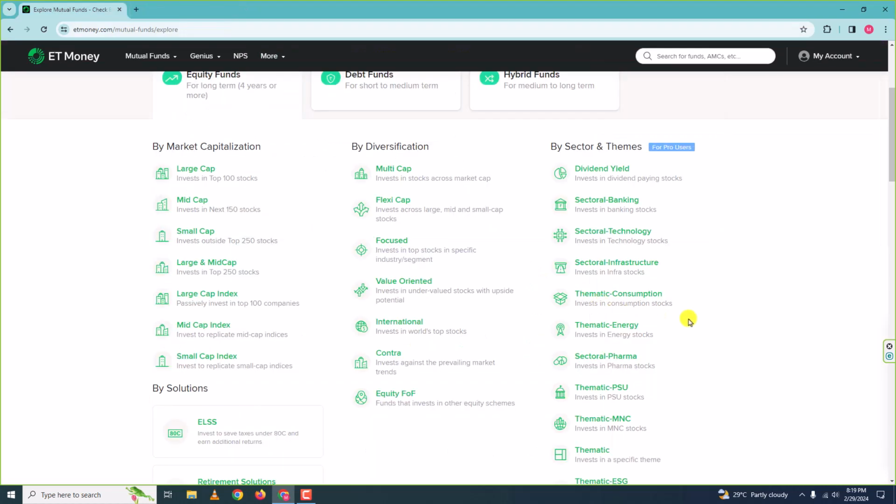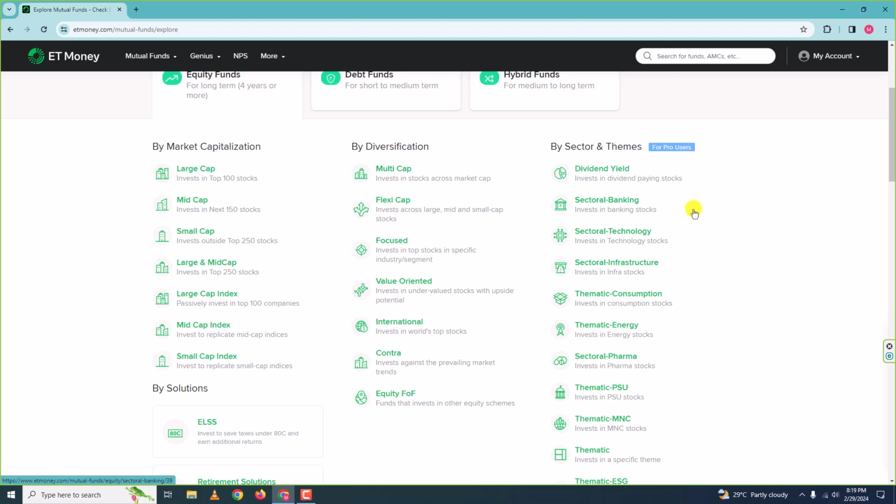Now the thing about sectoral mutual funds is that the risk of the mutual funds will be higher. Now tell me, when do we go for sectoral mutual funds? For example, if I want to go for a sectoral mutual fund, when do I go for it?